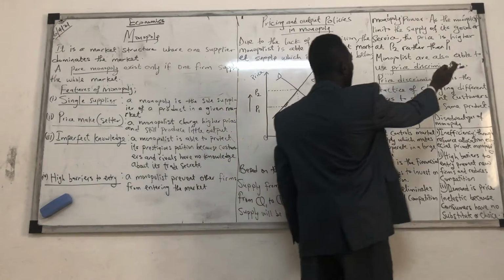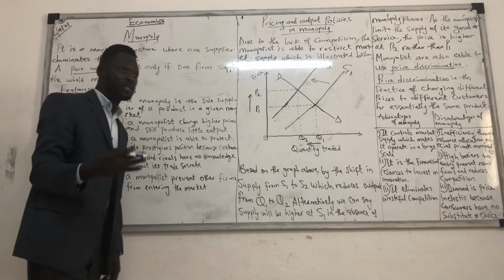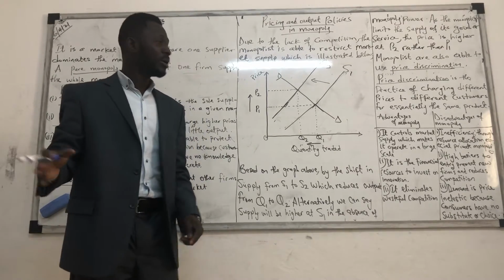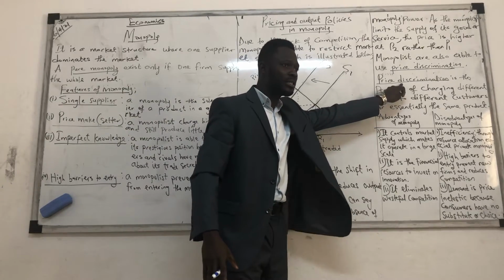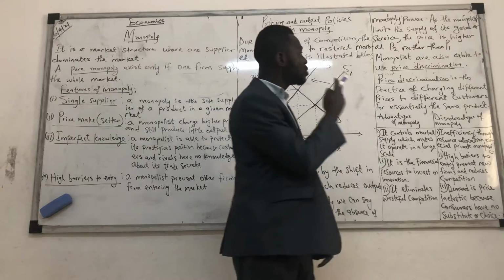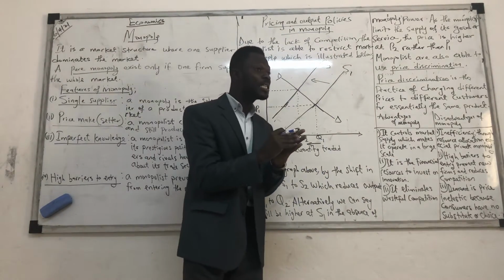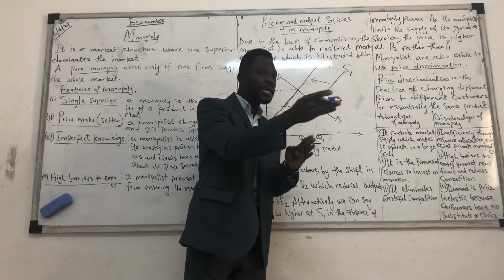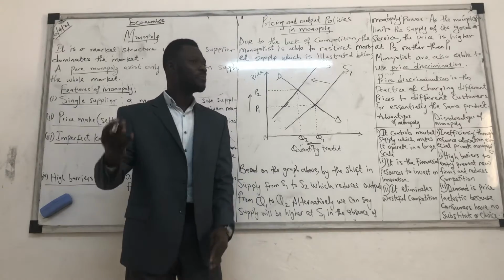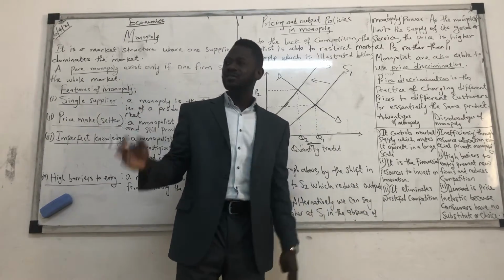So, monopolies are also able to use price discrimination. So a monopolist could choose who they want to sell to and the price at which they want to sell. That is what we call price discrimination. So what is price discrimination? It's the practice of charging different prices to different customers for essentially the same product. So a monopolist will charge customer A not the same price as customer B. Could charge customer C not the same price as customer D. A monopolist could choose to use price discrimination.